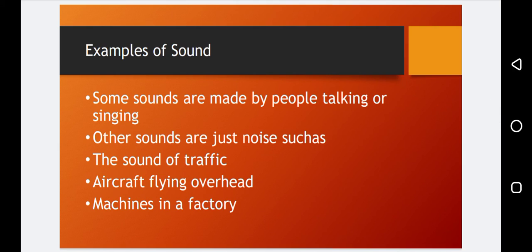Some sounds are made by people talking or singing. When two people are talking to each other, they are able to hear the sounds of both, right? Because the waves are moving or vibrating in the air. Other sounds are just noise, which is not pleasant, such as the sound of traffic, aircraft flying overhead, machines in the factory. These sounds are not pleasant, and these sounds are called noises.